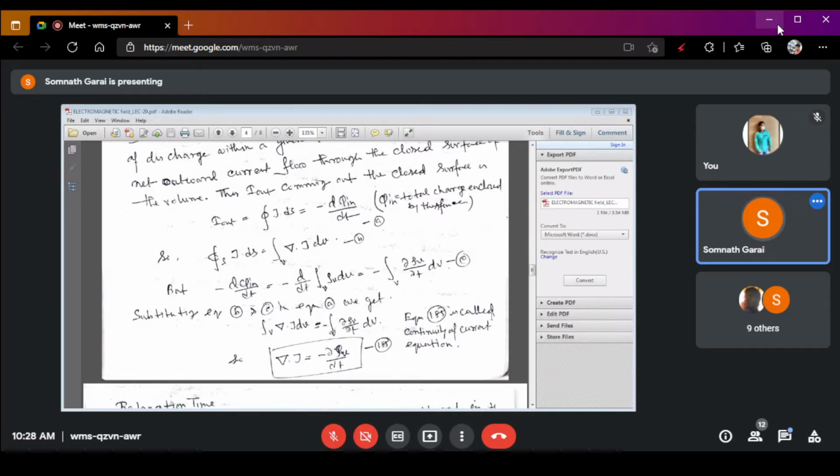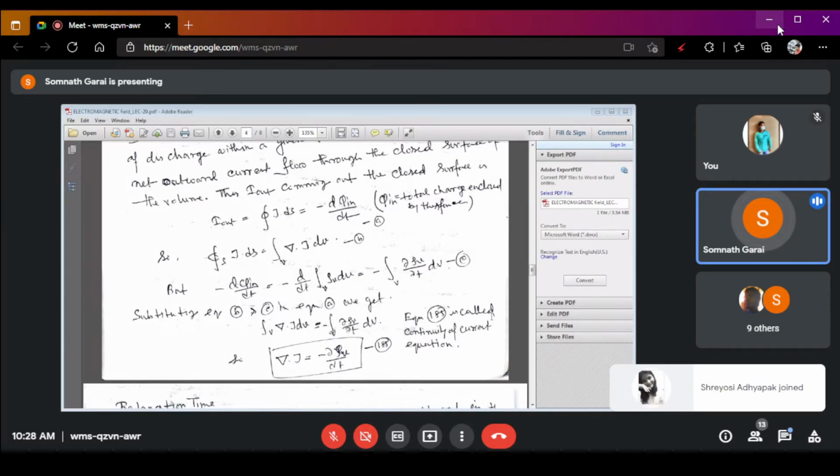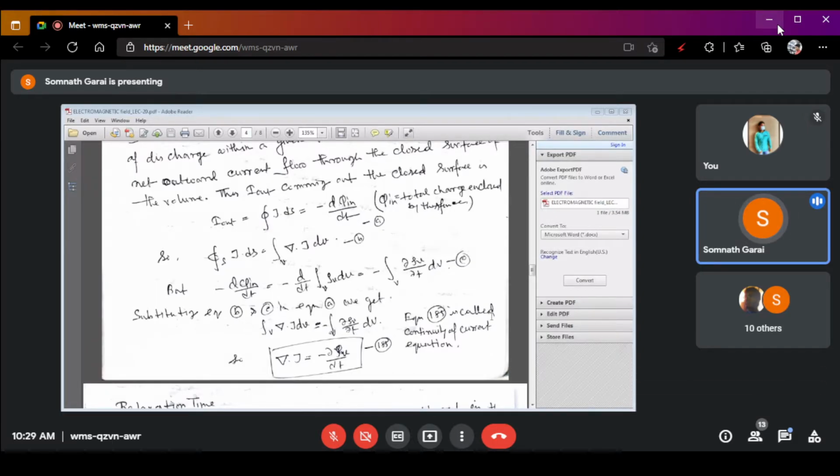Now if we compare equation A, B and C, the volume integral of del dot J dv is equal to the volume integral of rho v dv dt into dv. So if we compare these two equations, we can write that del dot J is equal to minus del del t of rho v.